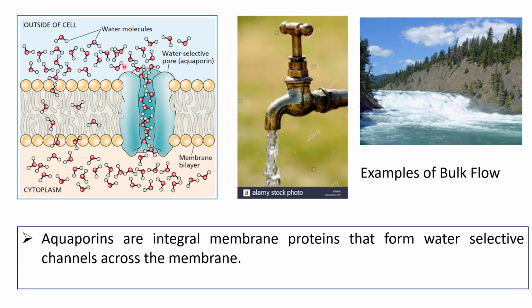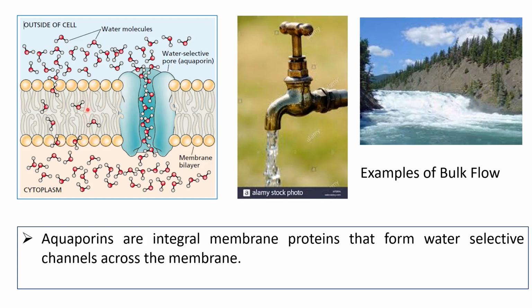So now we can understand what diffusion and diffusion pressure are. Now look at this figure. This is a biological membrane, and we know that a biological membrane is made up of protein and phospholipid. The inside environment of a biological membrane is hydrophobic. It means any polar molecule or charged molecule cannot enter